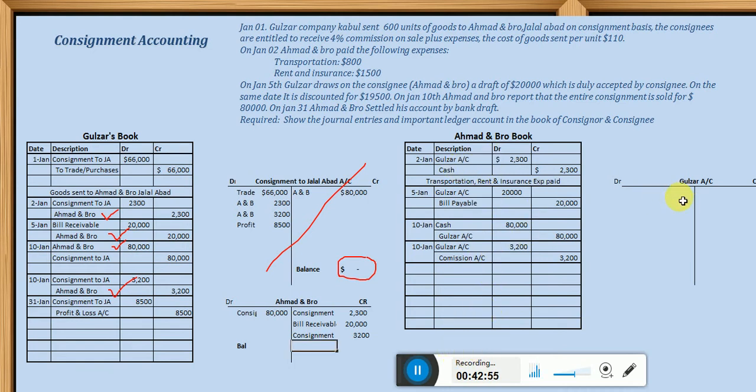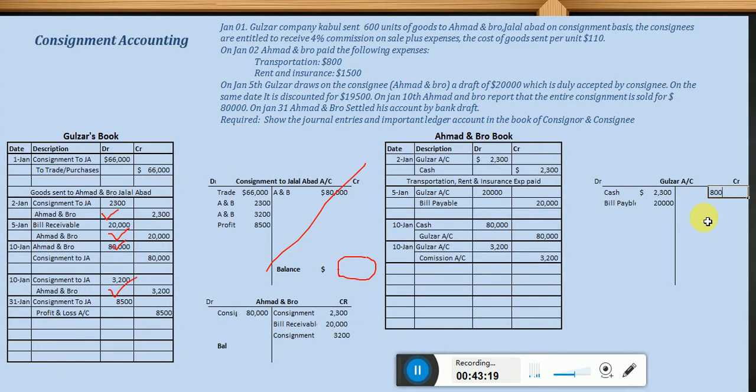Okay, so look, we are posting Gulzar. So Gulzar account debited how much? 2,300, and that is because of cash. And next Gulzar account debited 20,000, right, and that is because of bill payable. And next Gulzar account credited how much? 80,000, right, and that is credited 80,000 because of cash, because he is receiving cash. Yes, Gulzar account credited 80,000 because of cash. And next we do not have more.